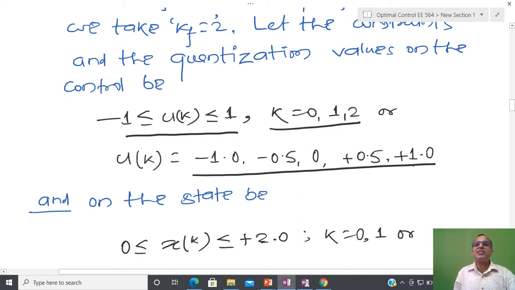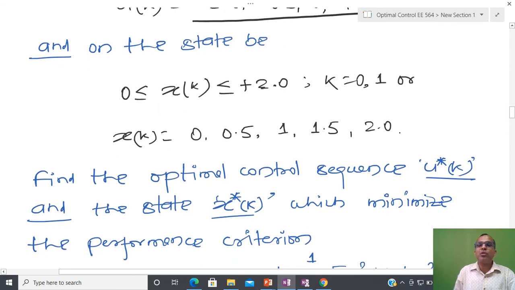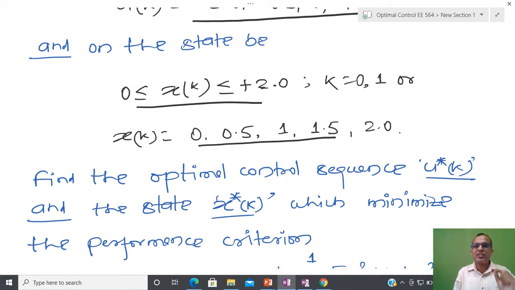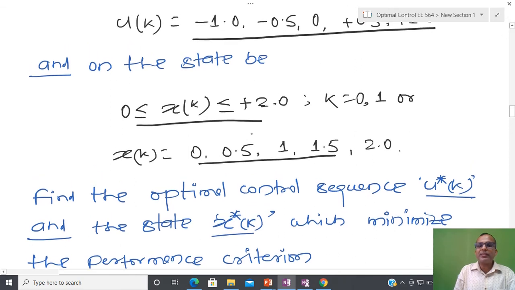So I have a quantized value of the control action, and I am going to assume that the state is also quantized. So the state can take these values only. So this is a discrete time system. Corresponding to each step of control, I have some kind of discrete input only, not a continuous input.